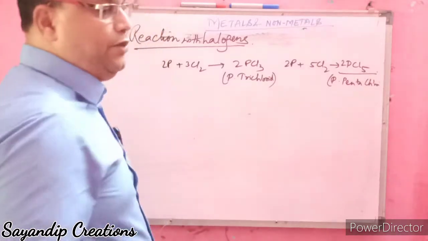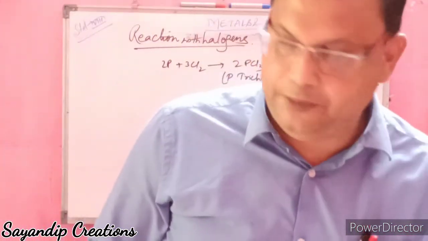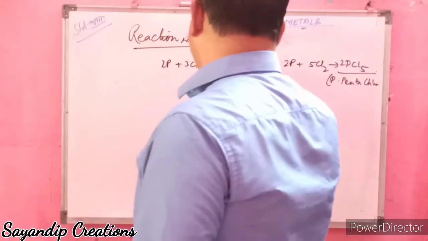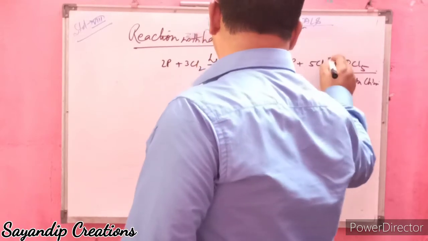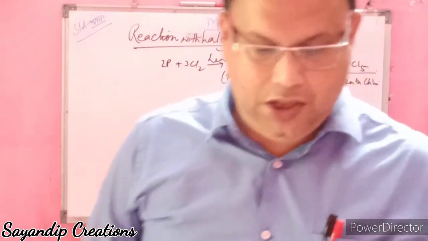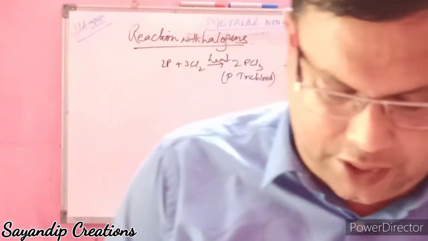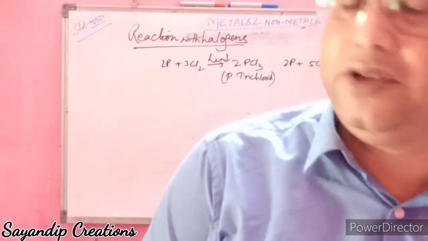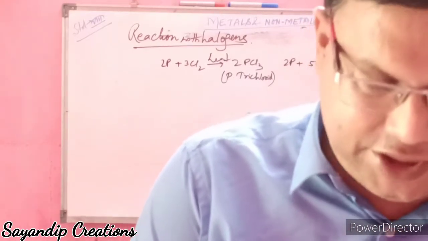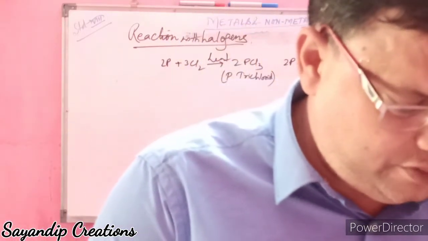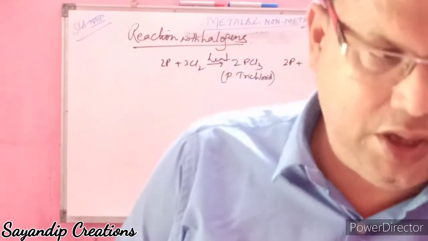This is in presence of sunlight, in presence of heat, and this is also heat. Sulfur also reacts with fluorine at higher temperature to form sulfur hexafluoride. Now next is the reaction with hydrogen.